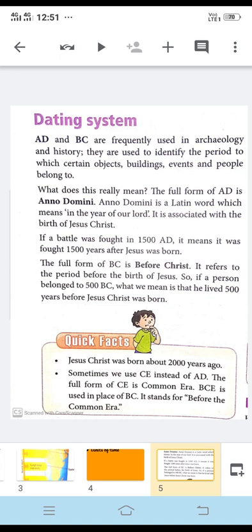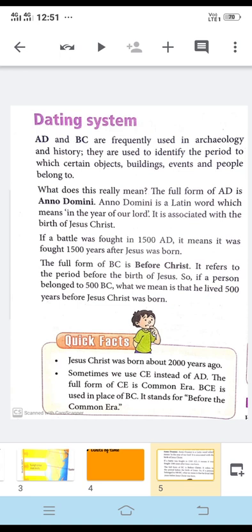So the time before the birth of Jesus Christ is known as BCE, or it is also known as BC. The full form of BCE is Before Common Era, and the full form of BC is Before Christ. The years of this period are counted and written in reverse order. So we have to write the years in reverse order.